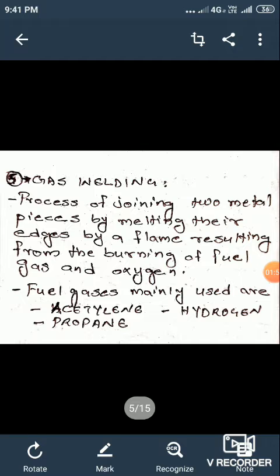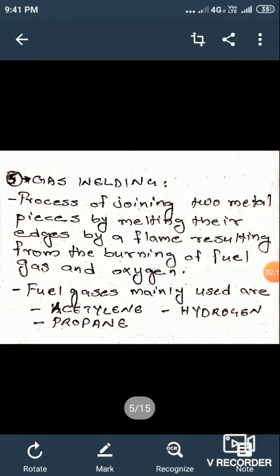The oxyacetylene combination produces the highest temperature, up to 3400 degrees Celsius, precisely up to 3480 degrees Celsius. Okay, 3200 degrees Celsius to 3480 degrees Celsius.